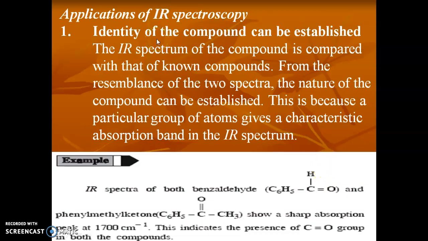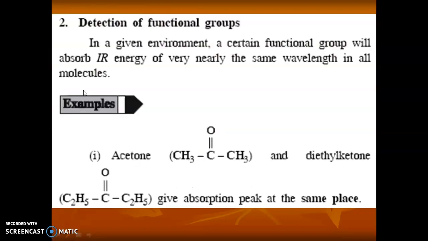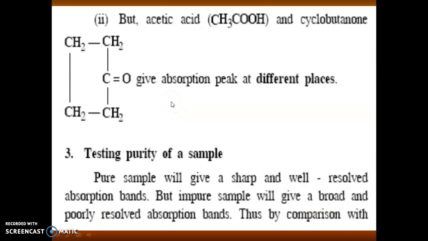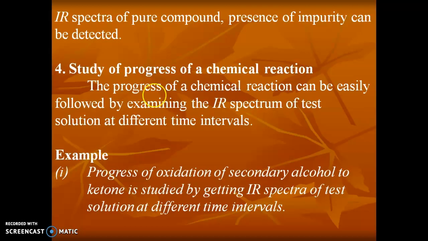So next come the applications of IR spectroscopy. It is used to identify a compound. The IR spectrum of the compound is compared with that of known compounds. From the resemblance of the two spectra, the nature of the compound can be established. Next is detection of functional groups. In a given environment, a certain functional group will absorb IR energy at very nearly the same wavelength in all molecules. Next, we can test the purity of a sample with the help of IR spectroscopy. We can also study the progress of a chemical reaction.